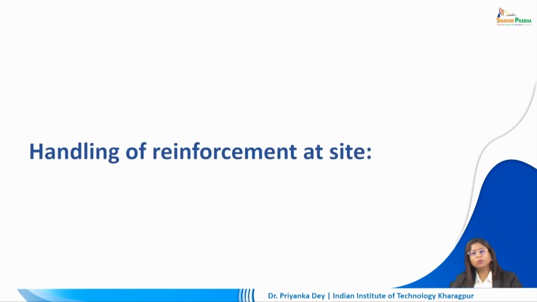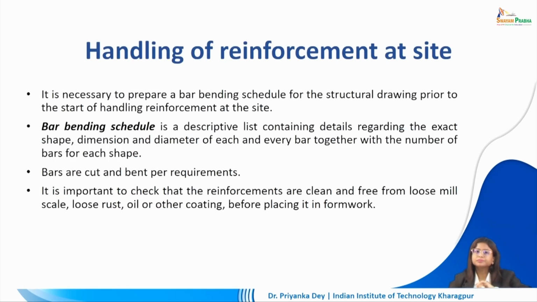Now how do we go about handling reinforcement at the site? It is necessary to prepare a bar bending schedule for the structural drawing prior to the start of handling reinforcement at the site. A bar bending schedule is a descriptive list containing details regarding the exact shape, dimension and diameter of each and every bar, together with the number of bars for each shape.